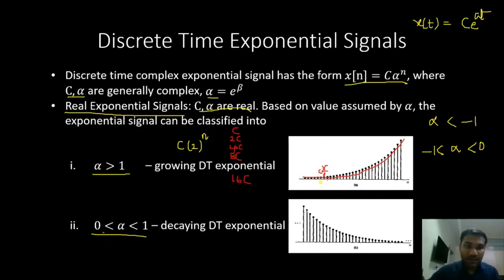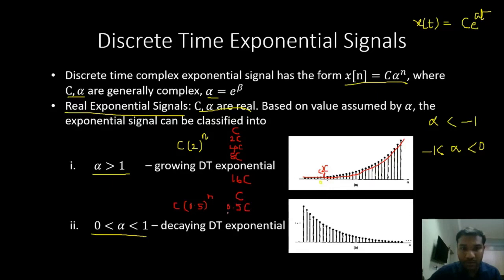If alpha is in between 0 and 1, that is c into, let us say, 0.5 power n. When n is equal to 0, we have c. When n is equal to 1, we have 0.5 c.